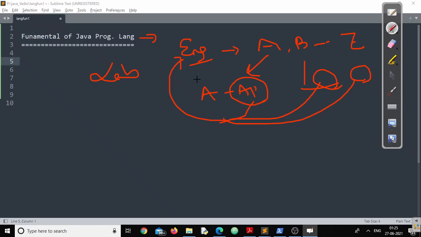Now just get back to our discussion. Apple, ball and cat, all these are words which are already there in the English library, right? And after learning this, we were able to create our own sentences, doesn't it?